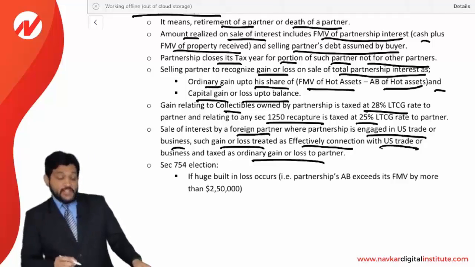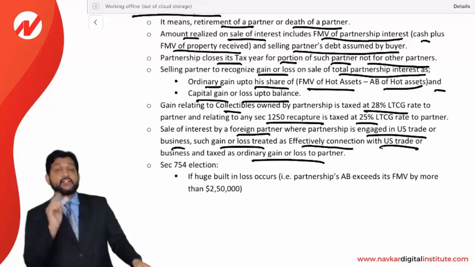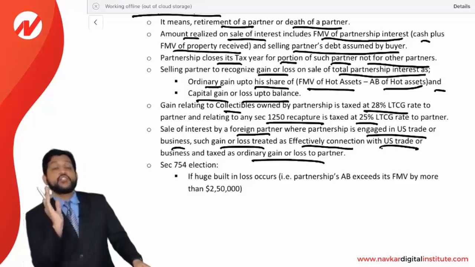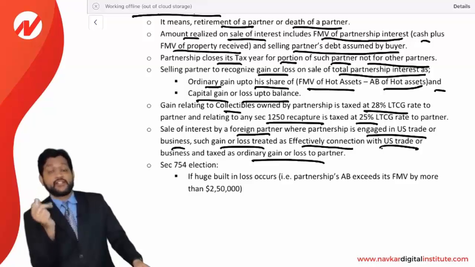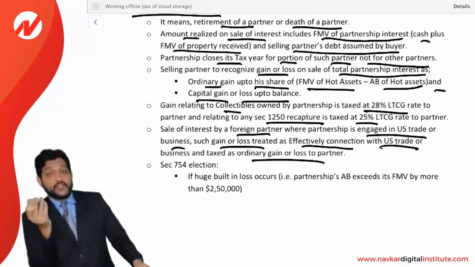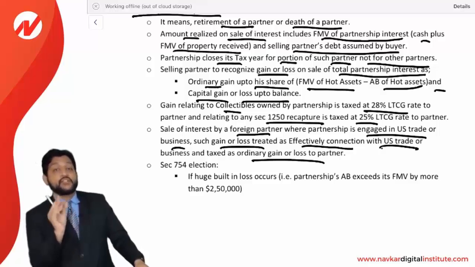So what they are saying here, sale of interest by a foreign partner. The partner is a foreign partner, means a partner is a non-US citizen person, non-US resident partner. He is selling his interest and the partnership is engaged in the US trade or business. So the gain or loss by such partner will be recognized as an ordinary gain. Look at this, ordinary gain or loss that you need to consider. If he is a foreign partner, then also it is to be recognized as an ordinary gain or loss by that partner for the taxability purpose.